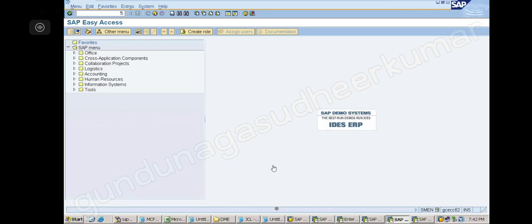Suppose in the recurring document my first date is 1st June, then I should start with 1st June only. Right. So there is a mismatch between your FBD1 and F.14. Somewhere there is some problem. Okay.